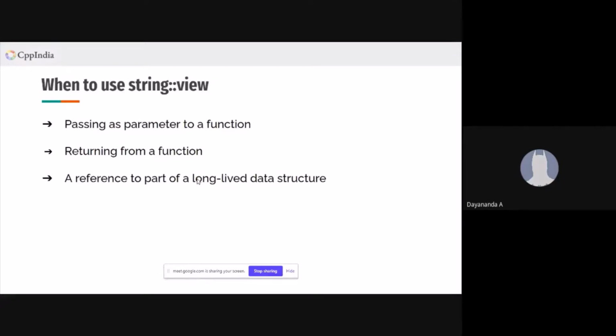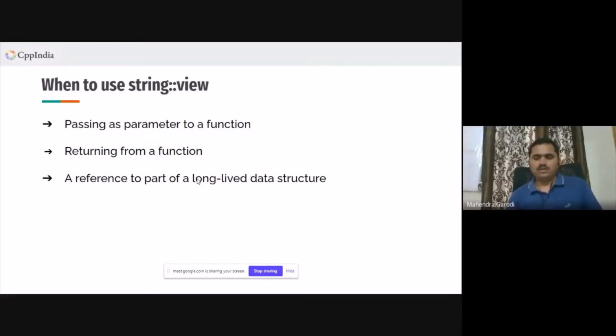Okay. So we are coming almost to the end of the presentation. This is the summary of when to use a string view. You should use a string view when passing as a parameter to a function. Basically, you are doing something inside a function. You are not changing something, just want to do some operations.